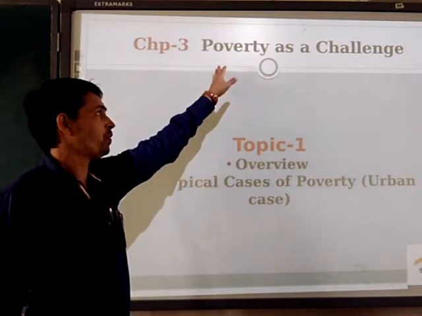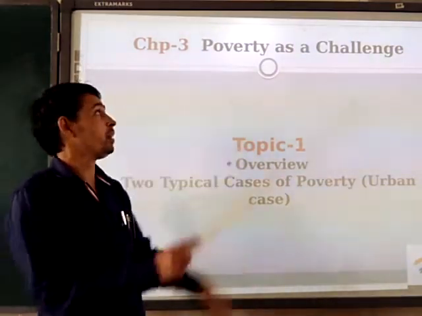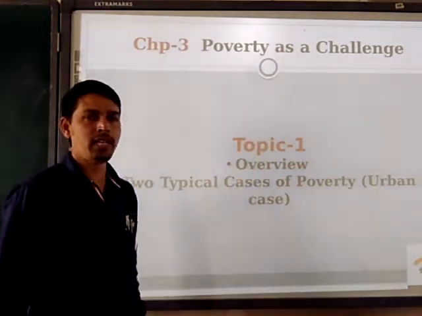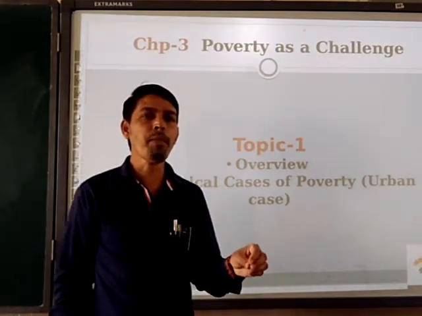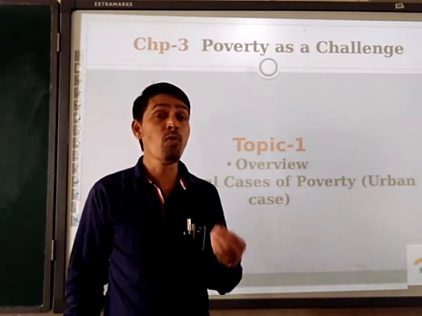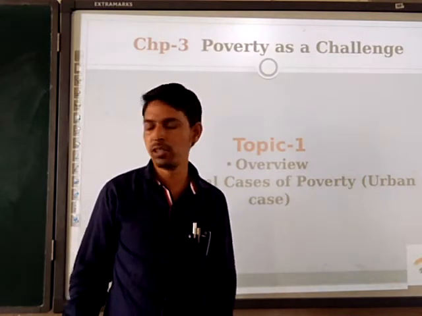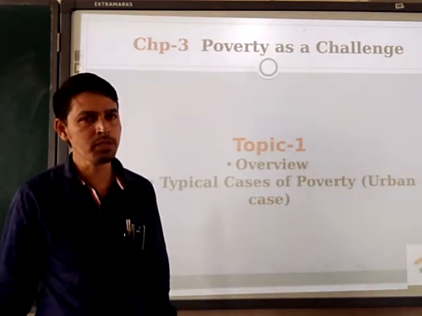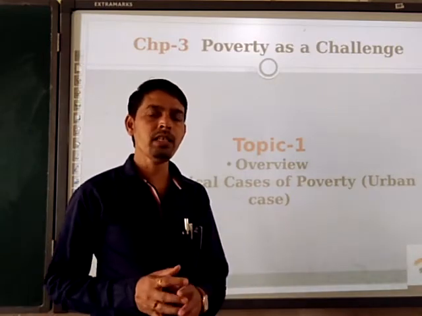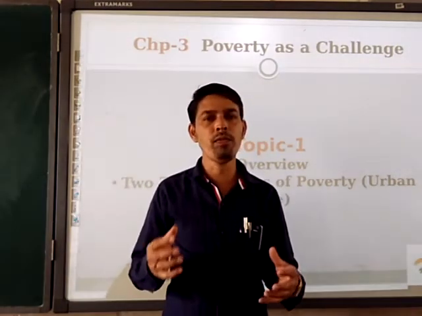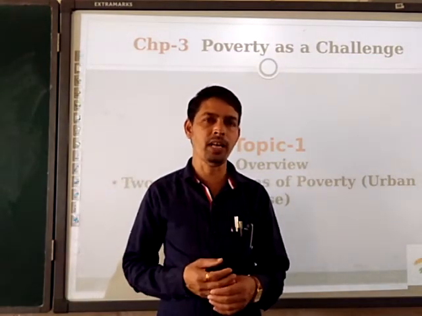First, overview. What are we going to study in this chapter, poverty as a challenge, right? So why is poverty called a challenge? What is poverty, right? So we are going to have a discussion on that. First, what is poverty? When a person is not able to fulfill his basic needs of life.